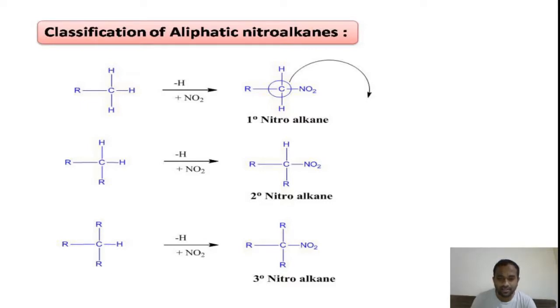In the final example you can see a tertiary nitroalkane. Because if you look at the nature of the carbon attached to the nitro group, that carbon is attached to three further alkyl groups. That carbon is a tertiary carbon. Therefore our nitroalkane is a tertiary nitroalkane. So in this way, based on the nature of the carbon atom attached to the nitro group, nitroalkanes are classified into three types: primary nitroalkane, secondary nitroalkane, tertiary nitroalkane.